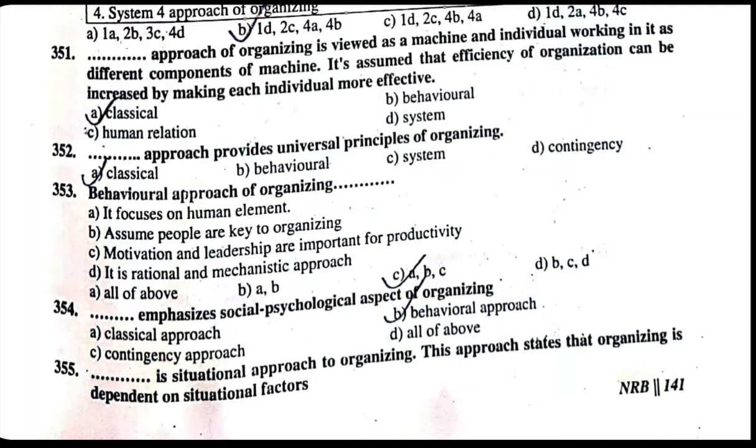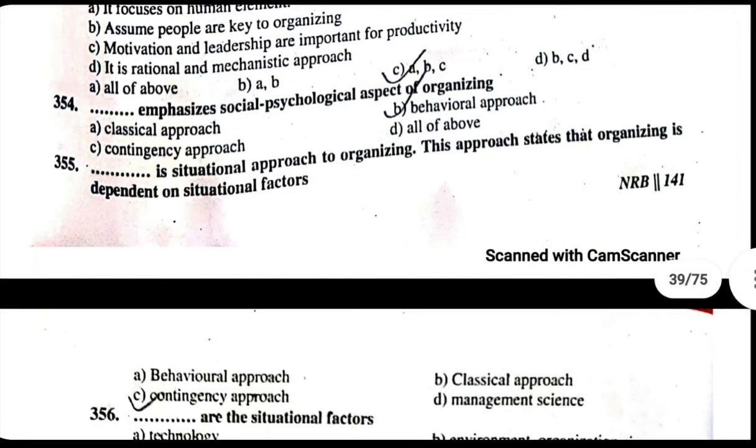354. Emphasizes the social psychological aspect of organizing. The correct answer is B, behavioral approach. Behavioral approach emphasizes the psychological aspect of organization. 355. Which is the situational approach to organizing? This approach states that organizing is dependent on situational factors. The correct answer is C, contingency approach.